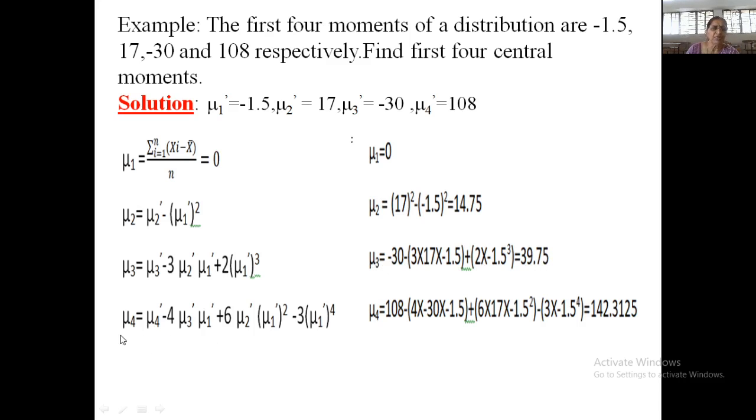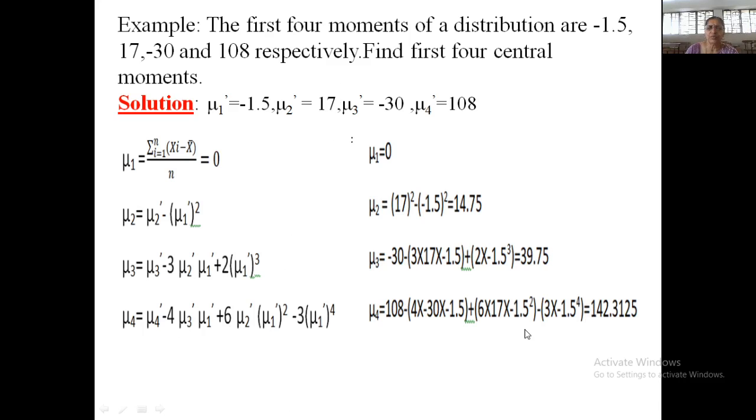my mu3, the third central moment, is 39.75. Similarly, mu4 is mu4 dash minus 4 times mu3 dash into mu1 dash plus 6 times mu2 dash into mu1 dash square minus 3 times mu1 dash raised to 4. So put these values: mu4 dash equal to 108, mu3 dash equal to minus 30, mu2 dash equal to 17, and mu1 dash equal to minus 1.5 in this expression.